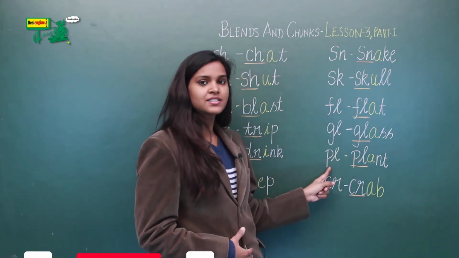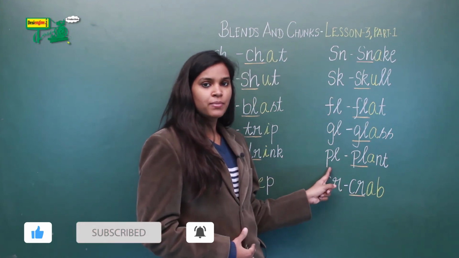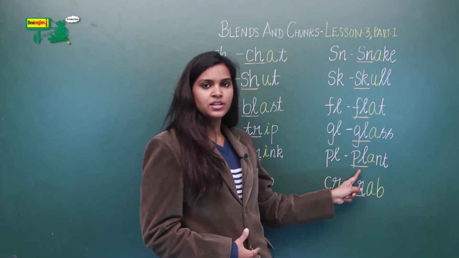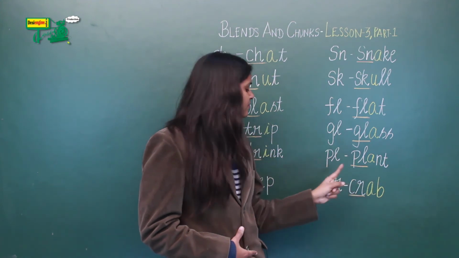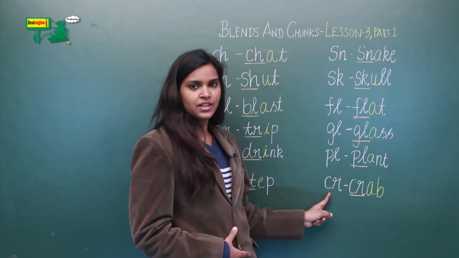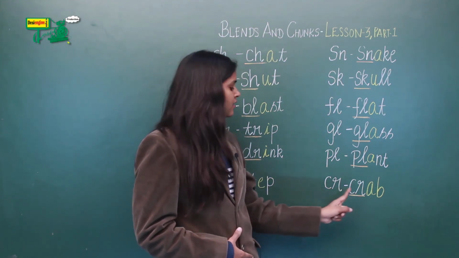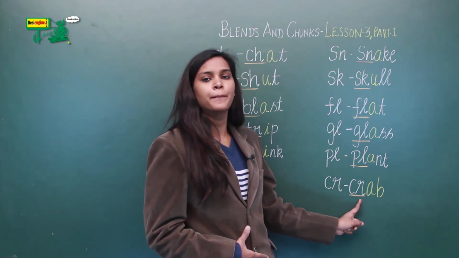The next letter is P and L. Together it is pronounced as pl, pl, as in the word plant, plant. The next letter is C and R. Together it is pronounced as cr, cr, as in the word crab, crab.